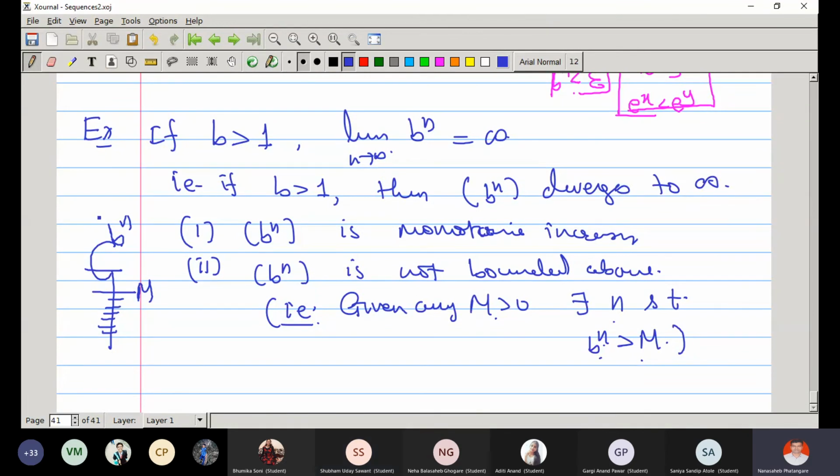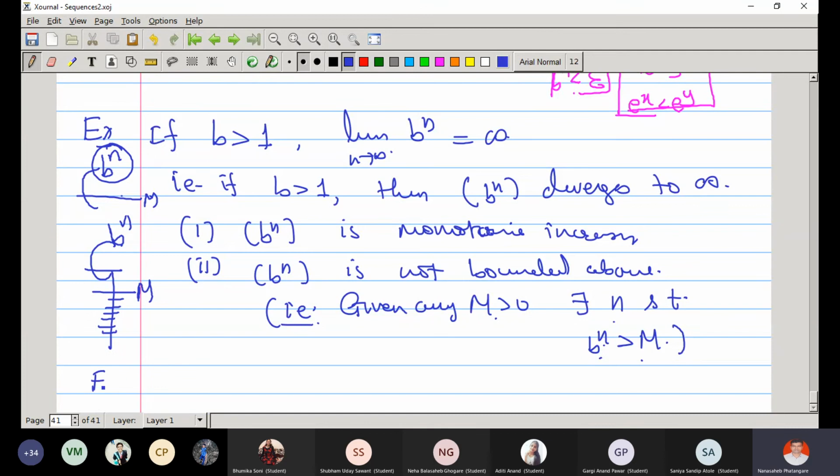So b is constant actually, but n depends on m. Suppose somebody gives this number m, then I can produce another n so that b raised to n is greater than m. So this happens for every m. So not bounded above. There is no such m at all which is a bound. Fine.